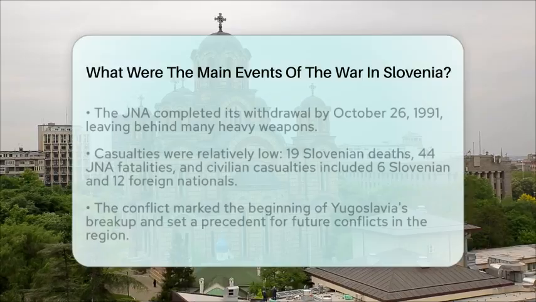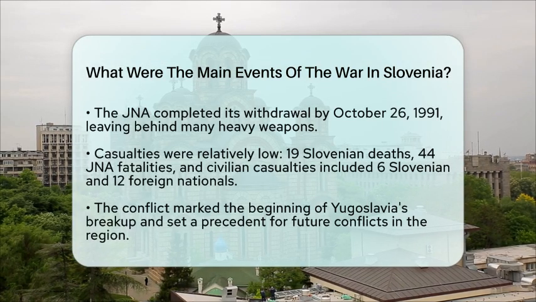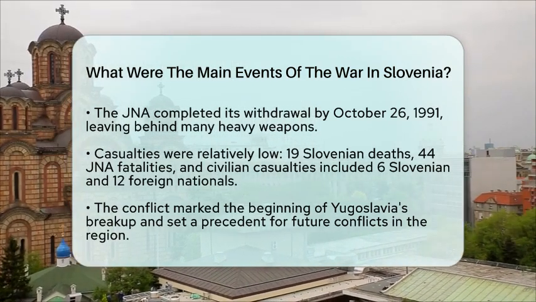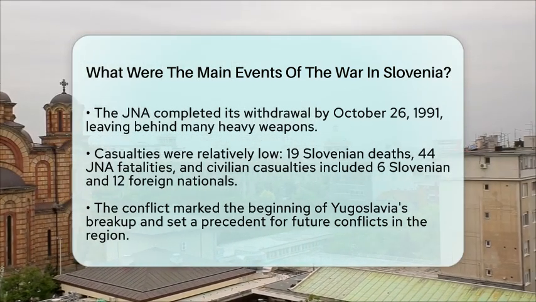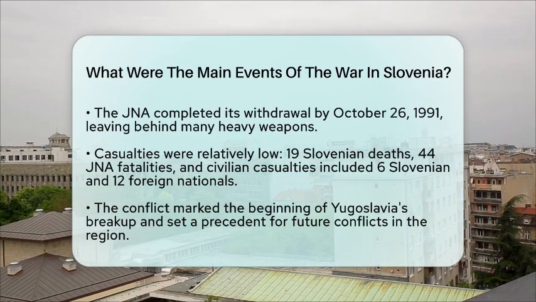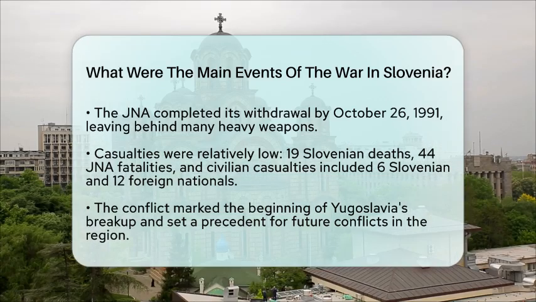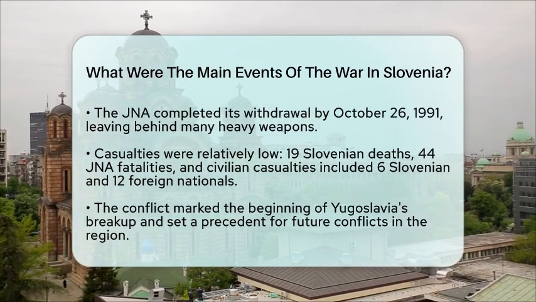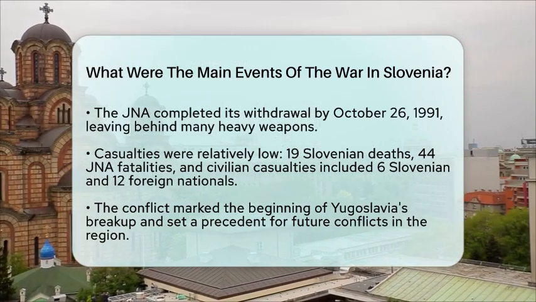Casualties were relatively low due to the short duration and limited intensity of the fighting. Slovenian forces reported 19 deaths and 182 wounded. The Yugoslav People's Army had 44 fatalities and 146 wounded. Additionally, 6 Slovenian civilians and 12 foreign nationals lost their lives during this conflict.